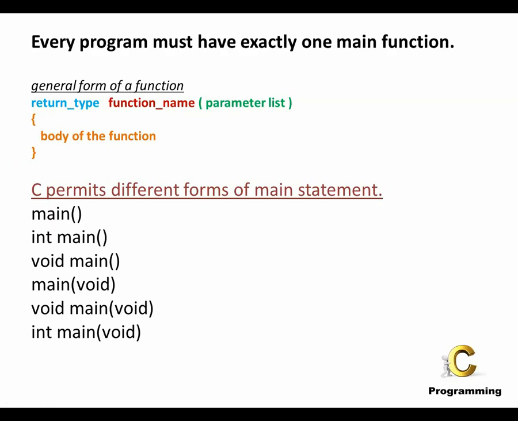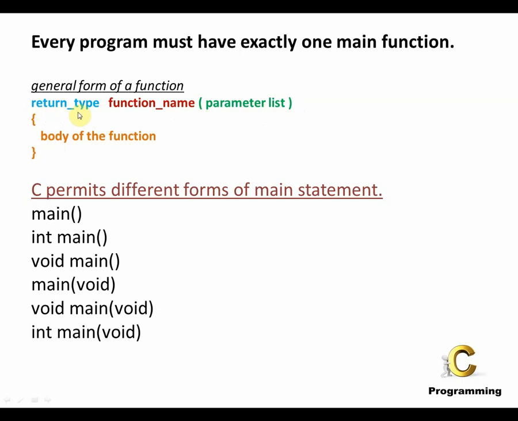Let's look into the general form of writing a function. You see over here, there is a return type, then there is the function name which is mentioned. Inside the parentheses, you see the parameter list, and then there is a curly brace, and inside that is the body of the function, and then the closing brace. So this is the general form of a function. Let's look into it one by one.